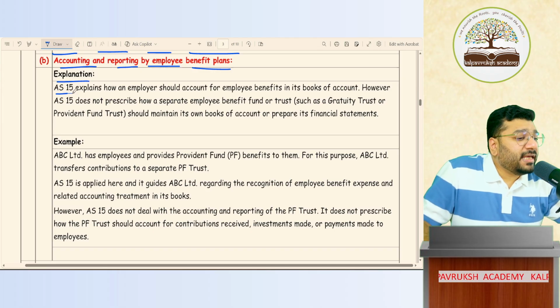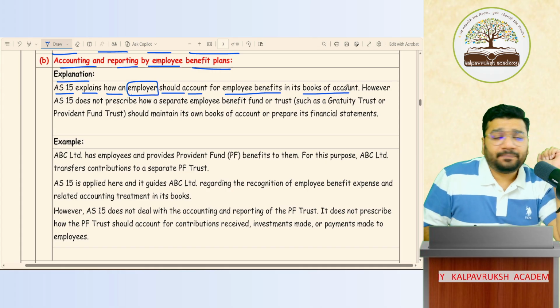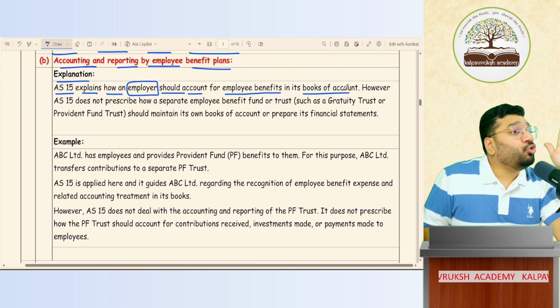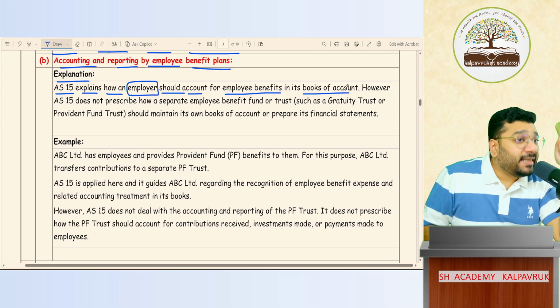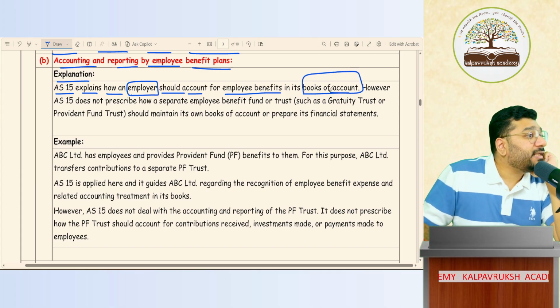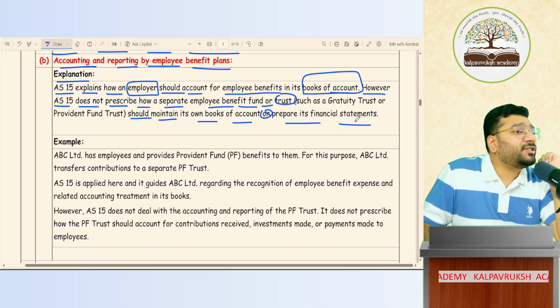Explanation. AS 15 explains how the employer, the company, should account for employee benefits in the books of accounts. Yes or no? Who is paying salary? Employer. Who's paying gratuity? Employer. Who's paying pension? Employer. இதெல்லாம் எப்படி அக்கவுண்ட் பண்றது நம்ம புக்ஸ் ஆஃப் அக்கவுண்ட்ஸ்ல அப்படிங்கிறதை AS 15 guide பண்ணுது. However, AS 15 does not prescribe how a separate employee benefit fund or trust should maintain its own books of accounts or prepare its financial statements.